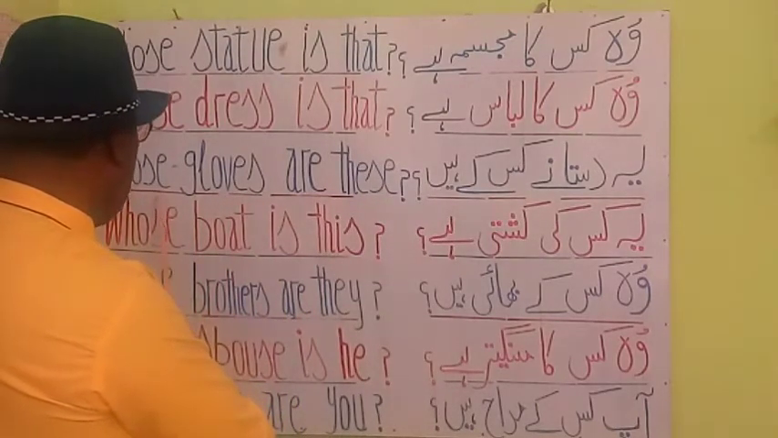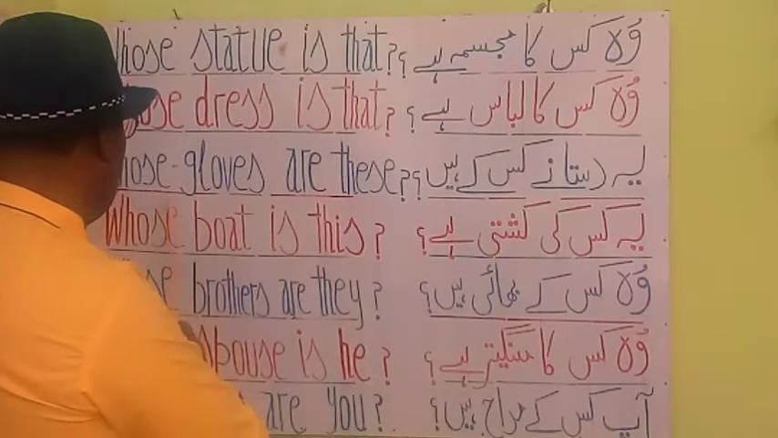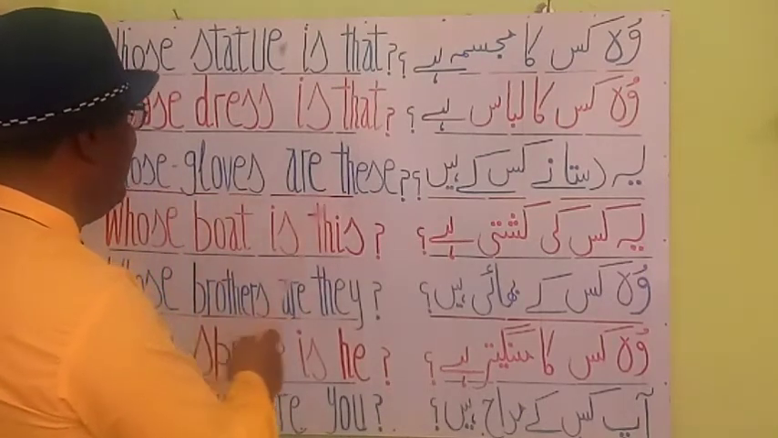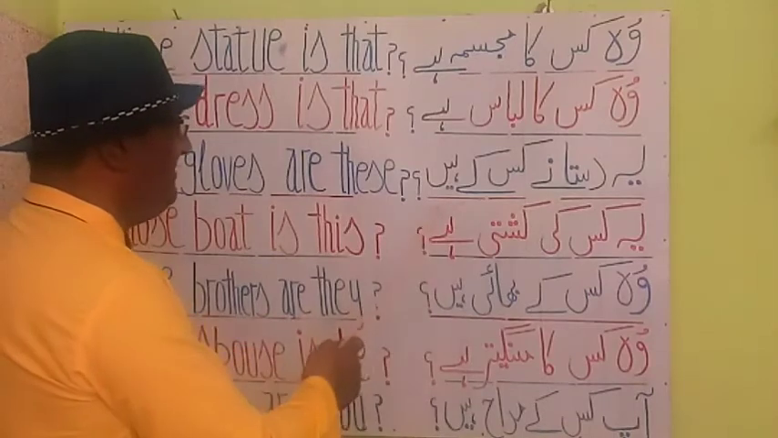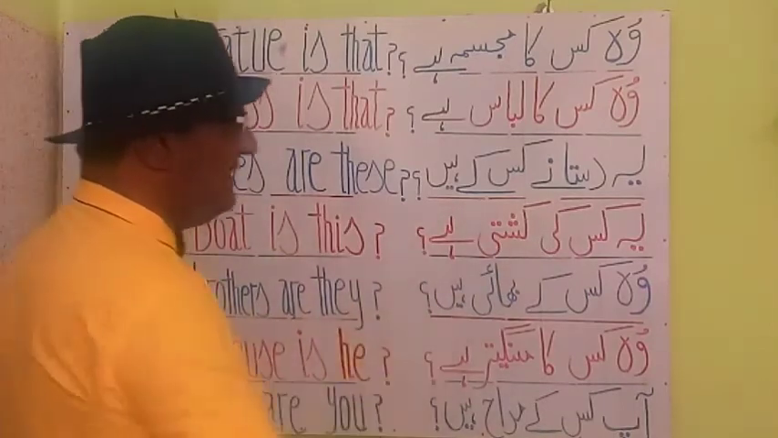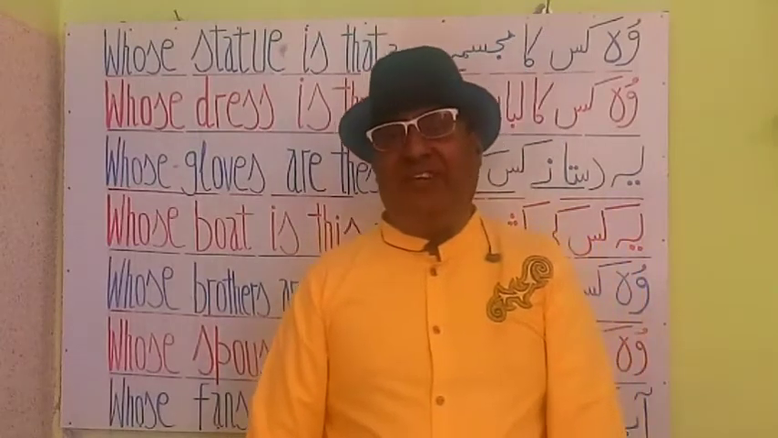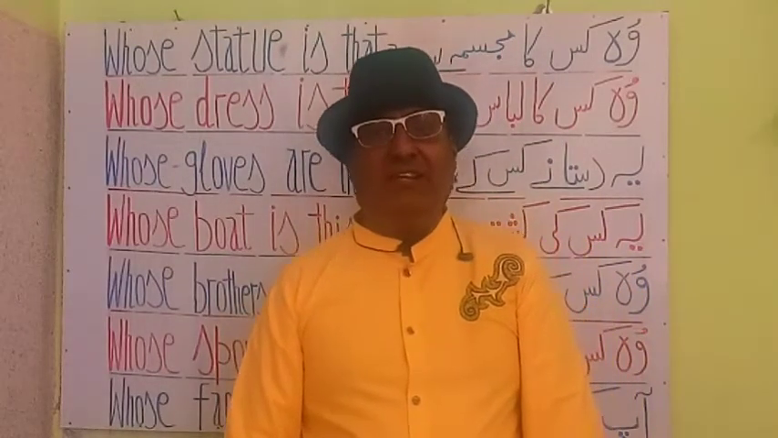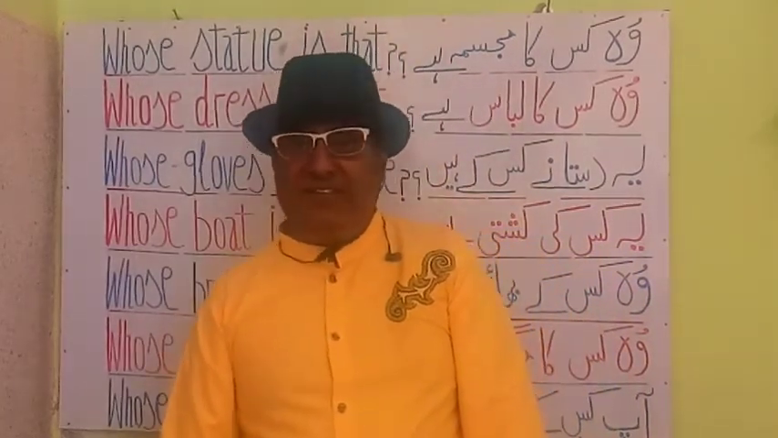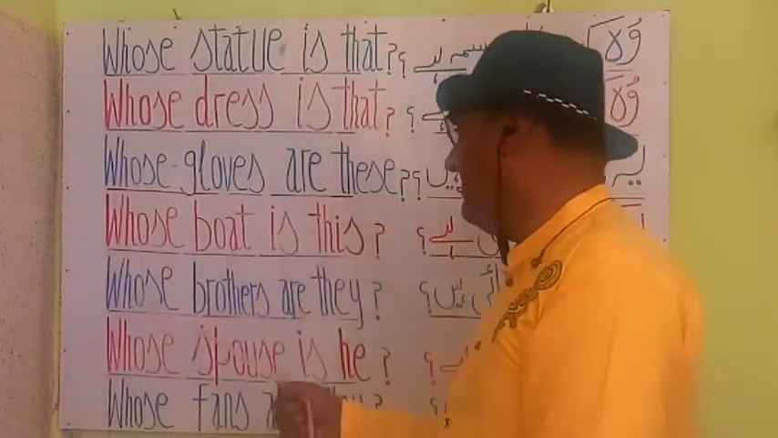So this is a question statement. Whose gloves are these? ये दस्ताने किसके हैं? Whose gloves are these? ये दस्ताने किसके हैं? आइए अगला सेंटेंस देखते हैं. Let's see the next sentence.